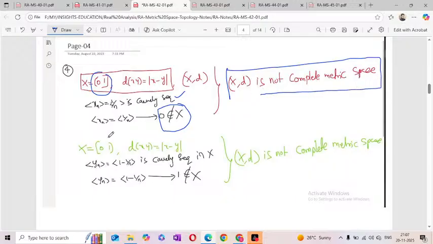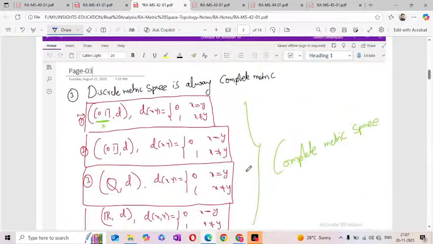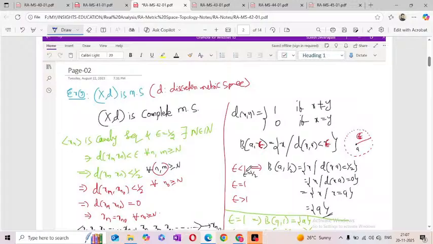Next one, same. If I take closed 0 and open 1, I take one more sequence, 1 minus 1 by n. We know that this is a Cauchy sequence. Now what is the limit of this sequence? The limit of the sequence is 1. But 1 does not belong to X because of the open 1. So this (X, d) is not a complete metric space. Okay, that is under the usual metric.